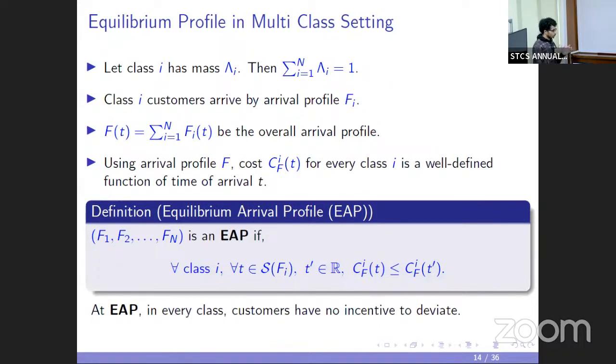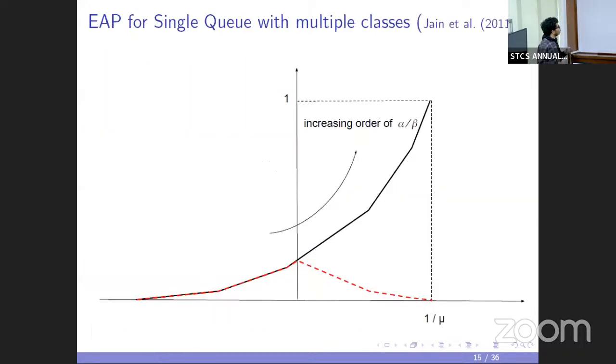What it means is that for every class, in the support of the arrival profile of that class the cost is constant, and outside the support the cost is higher. So for every class of customers, there is no incentive to arrive outside the support of their arrival profile.